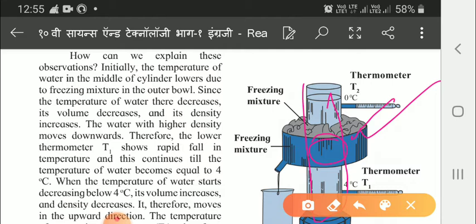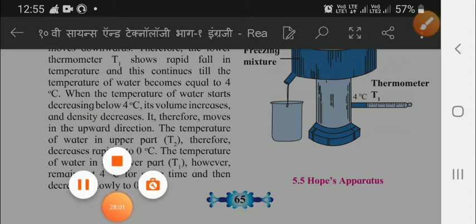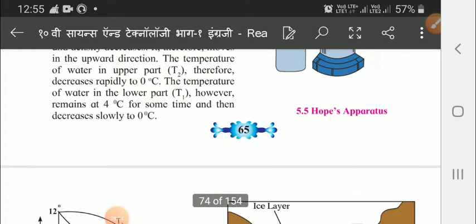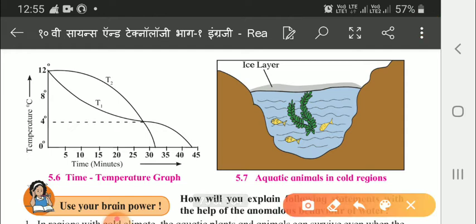Now children, here I have already explained that this is the point of intersection, and how the temperature for T2 decreases slowly and T1 decreases fast. Now this is the anomalous expansion of water.